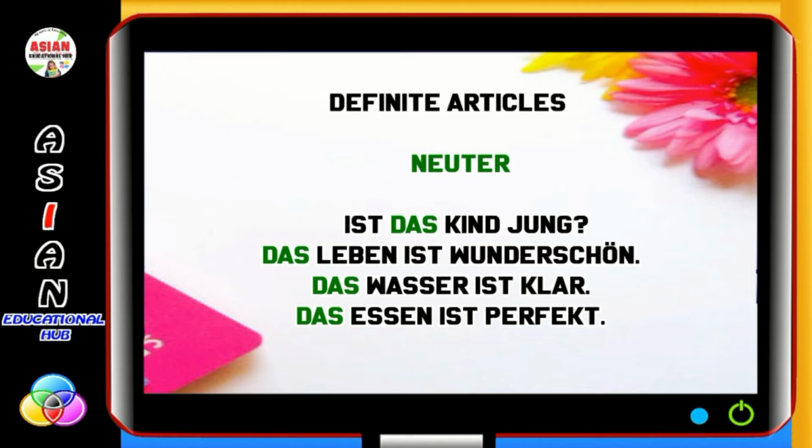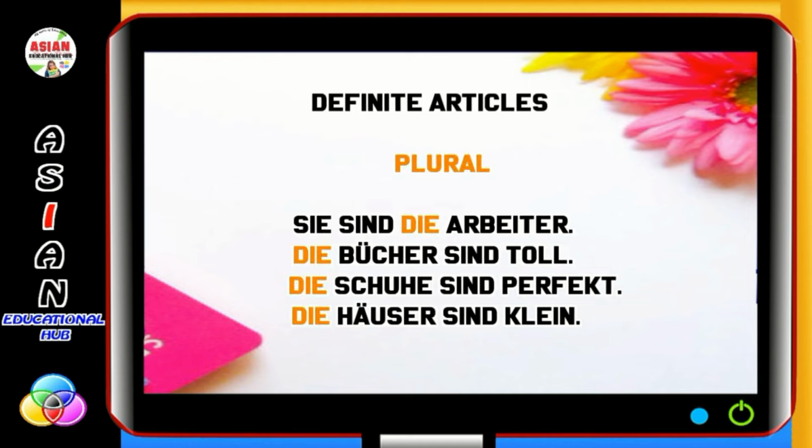Now neuter nouns. Ist das Kind jung? Is the child young? Das Leben ist wunderschön. The life is beautiful. Das Wasser ist klar. Water is clear. Das Essen ist perfekt. The food is perfect.